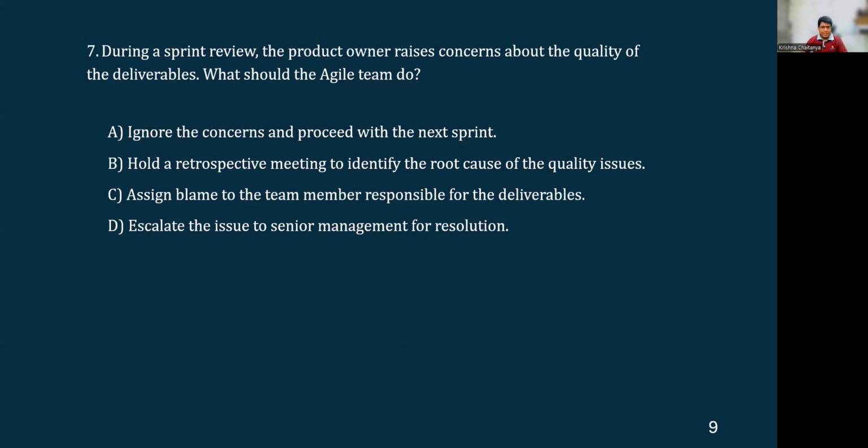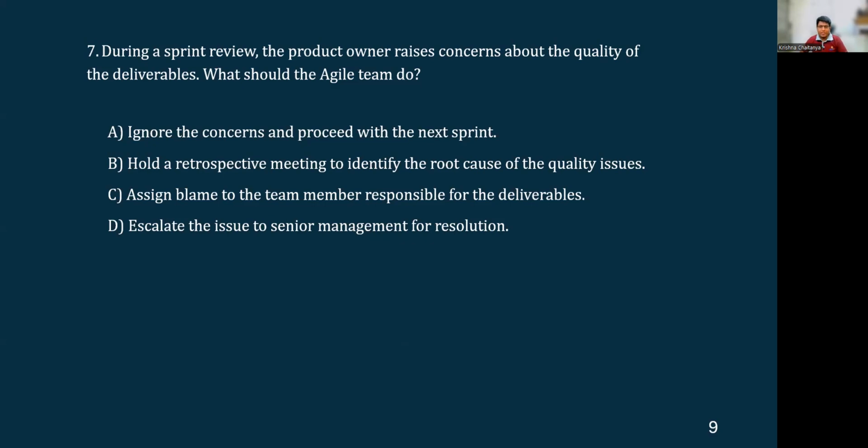So option D, escalate the issue to the senior management for resolution. Escalating to the senior management comes as a last resort, when the team cannot figure out any solution, and the team also cannot work along with the product owner, and even the product owner or the stakeholders are not able to help out with any solution. In such cases, the team can go for the escalation to the higher management, and this comes as a last resort.